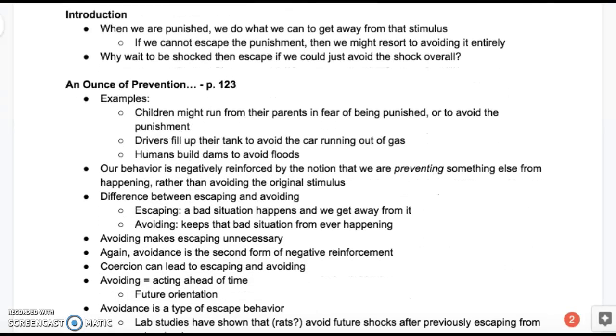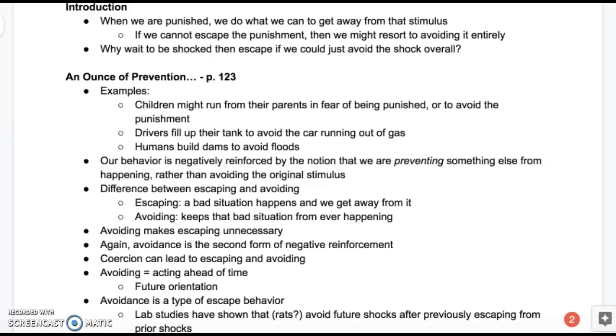In the first section, An Ounce of Prevention, Sidman gives some examples of avoiding. Children might run from their parents in fear of being punished. Drivers fill up their gas tank to avoid running out of gas, and humans build dams to avoid floods. Our behavior is negatively reinforced by the notion that we are preventing something else from happening rather than avoiding the original stimulus. So there is a difference between escaping and avoiding.